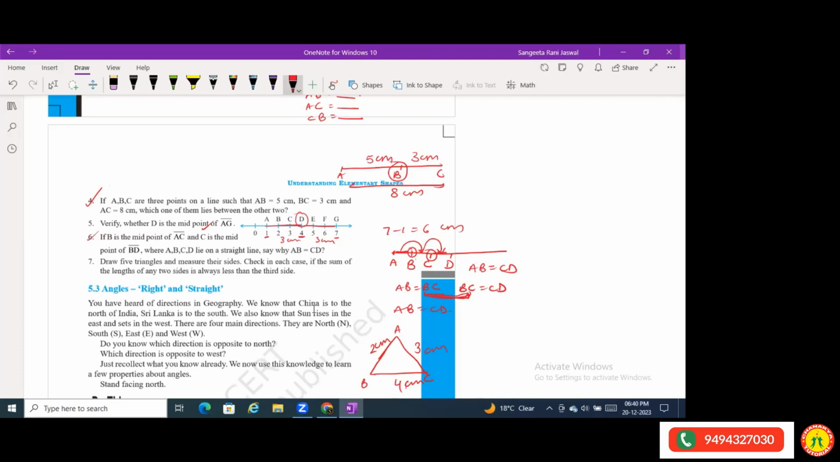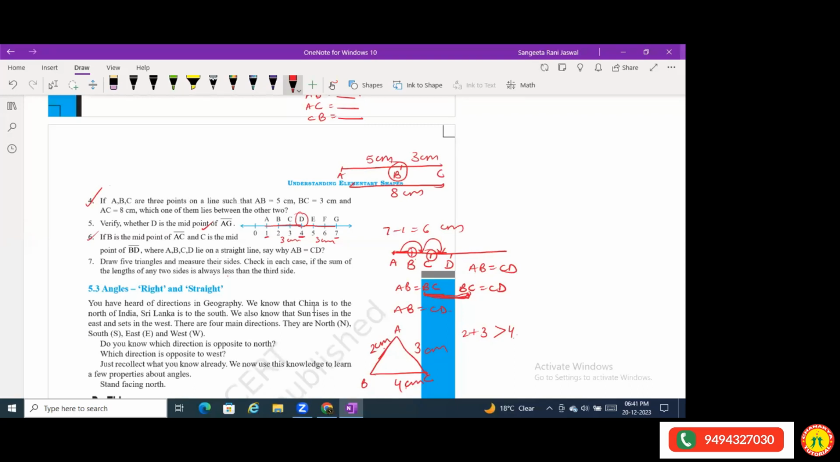Measure their sides. Check in each case if the sum of the lengths of any two sides is always less than the third side. It's saying you have to check whether the sum of the two sides... If I take the sum of two sides, suppose I have taken 2 centimeters and 3 centimeters, is it less than the third side? No, it is not less than the third side. Third side is 4 centimeters, no? That means the sum of the two sides is not less than the third side.